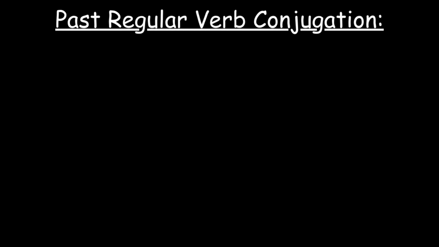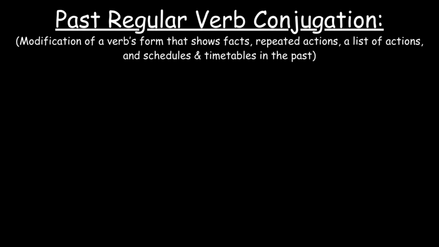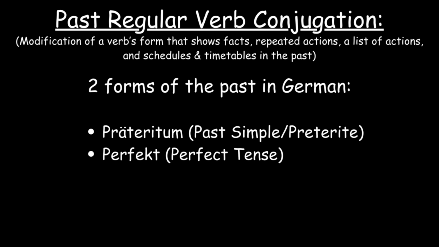Past regular verb conjugation in German is the modification of a verb's form that shows facts, repeated actions, a list of actions, and schedules and timetables in the past. In German, there are two forms of the past: Präteritum, past simple or preterite, and perfect. The two tenses describe events that occurred in the past, and in this video, I'll cover the Präteritum as the